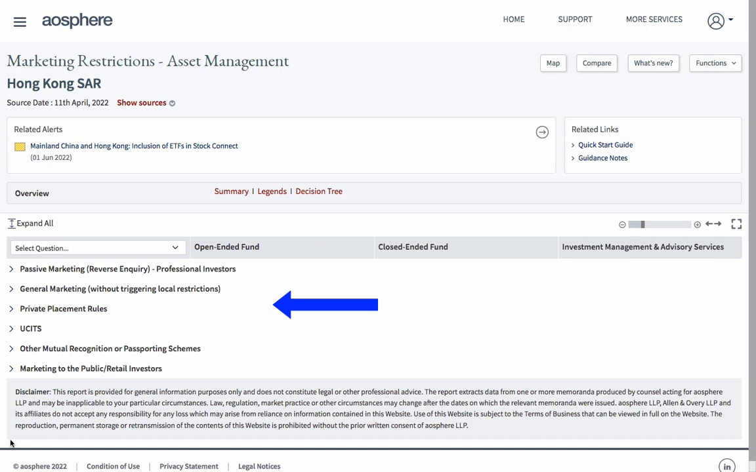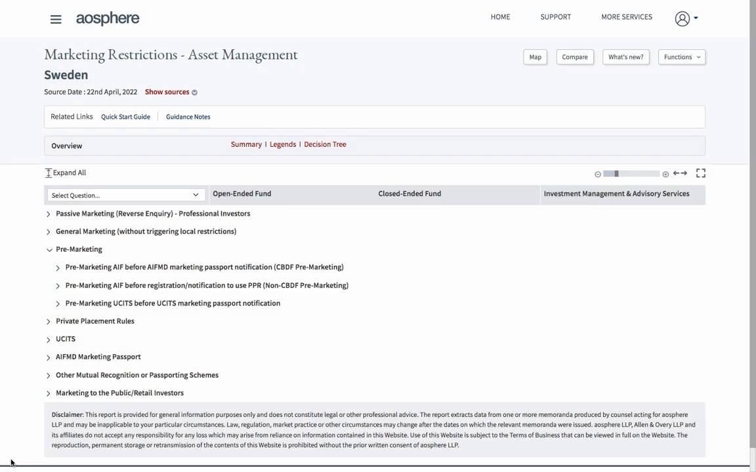you can undertake without triggering local licensing restrictions, active marketing or private placement rules, and also cover mutual recognition and passporting schemes such as UCITS and other regimes. Separate information is provided on marketing to the public. Please note that the report structure looks slightly different for European and non-European jurisdictions.